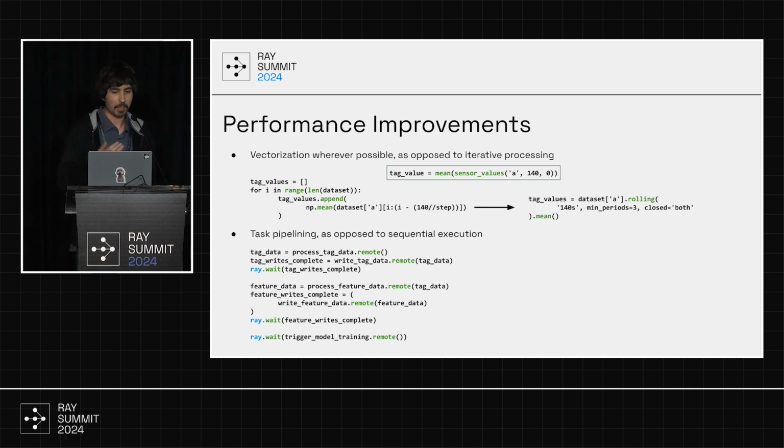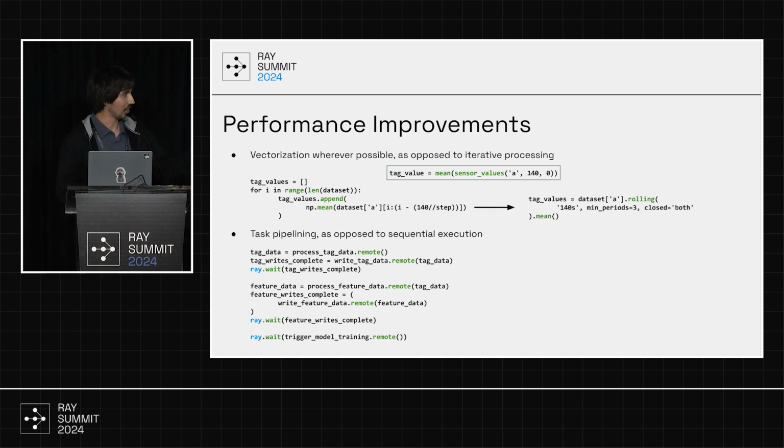Another example of a performance improvement we made to the jobs is more intelligent task pipelining. This piece of code is a high level of what our agent deployment job might look like. We need to process the tag data and write it to the database. Then we process our feature data and write that to the database. And once the feature data is in the database, we can go ahead and trigger the model training.